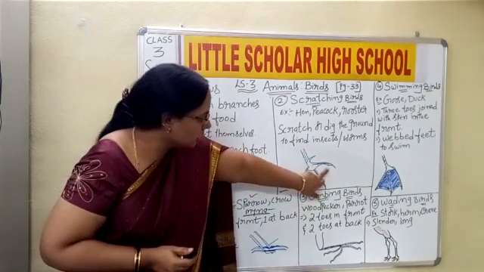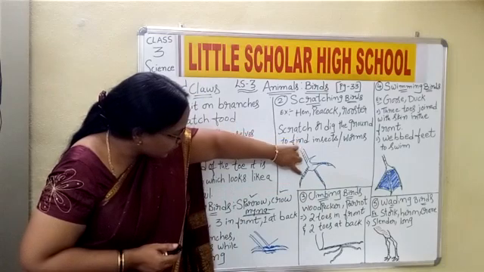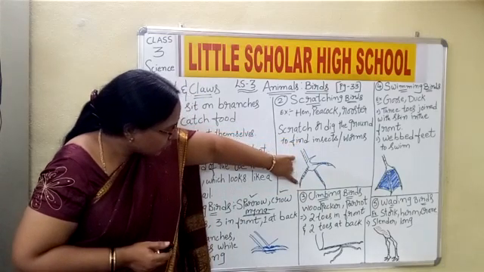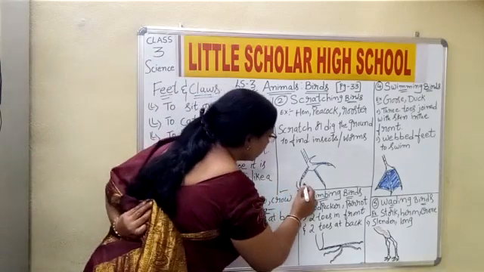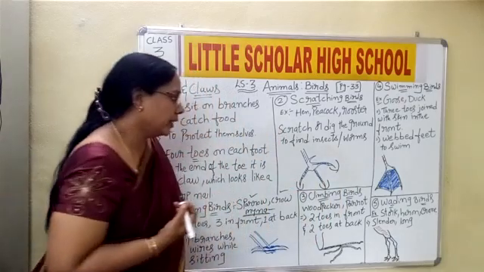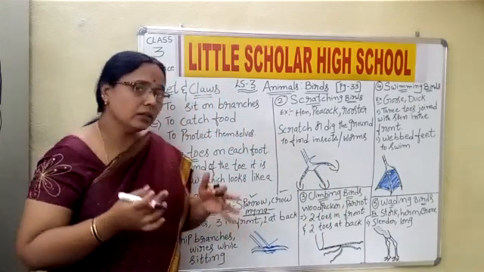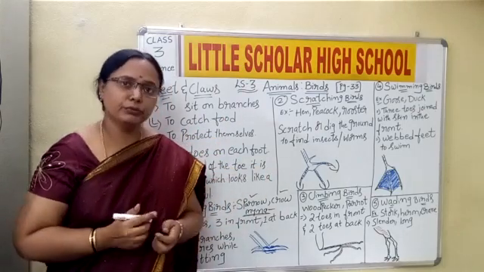So these are the toes and these are the claws, children. If you observe them, see how pointed they are. They are very pointed. Yes or no? See how pointed they are. So these pointed claws will make the bird scratch the ground and get the food.